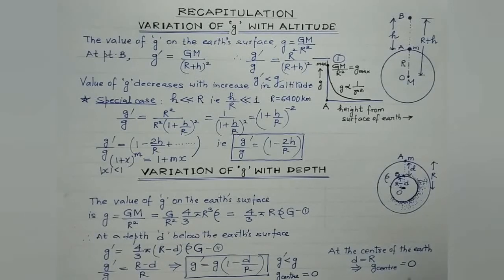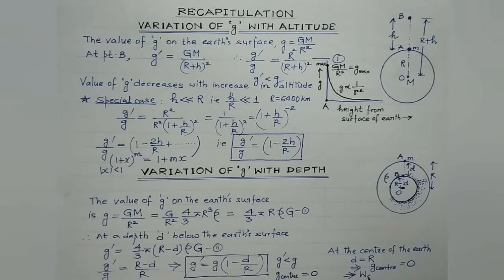So students, at the center of the earth, the value of acceleration due to gravity is always 0, which further implies that the weight of any body at the center of the earth would also be equal to 0, because weight is m into g. So if at a place the value of acceleration due to gravity, that is small g, becomes 0, then the weight will also become 0.